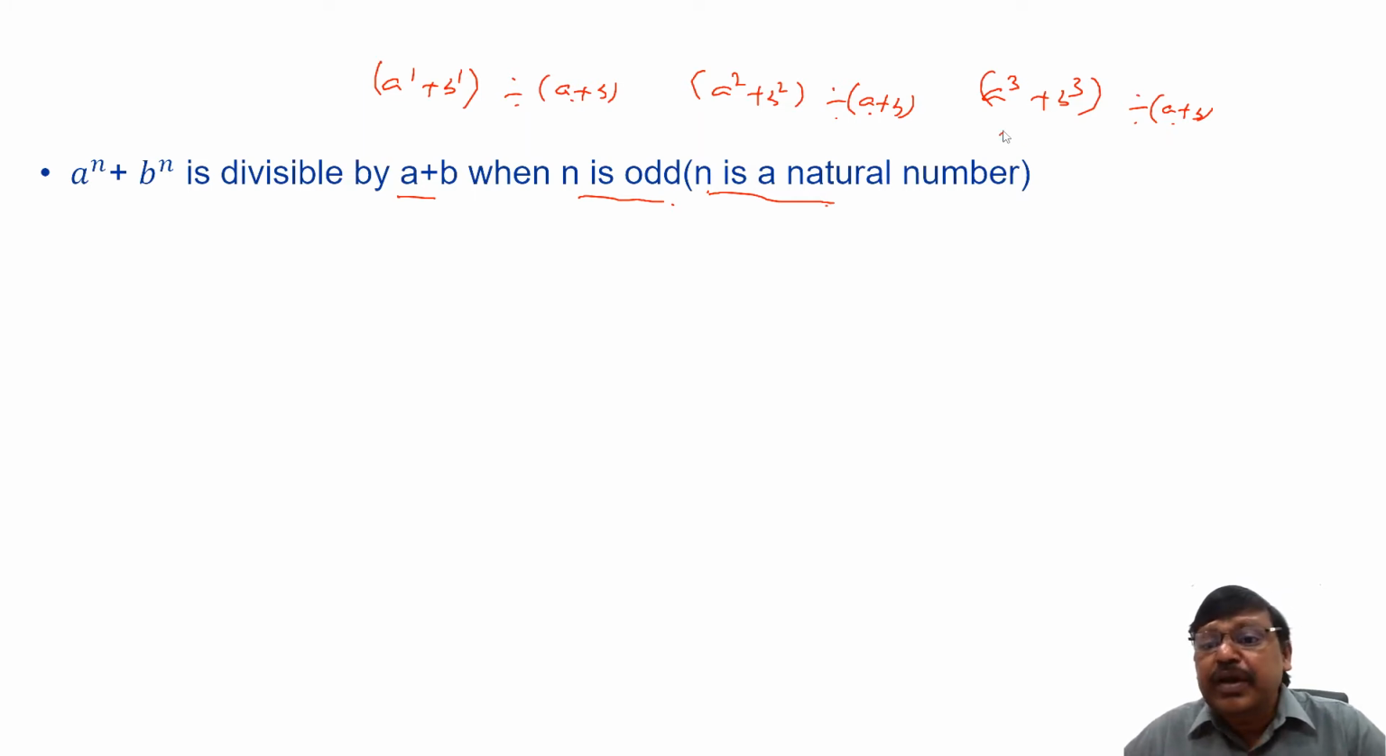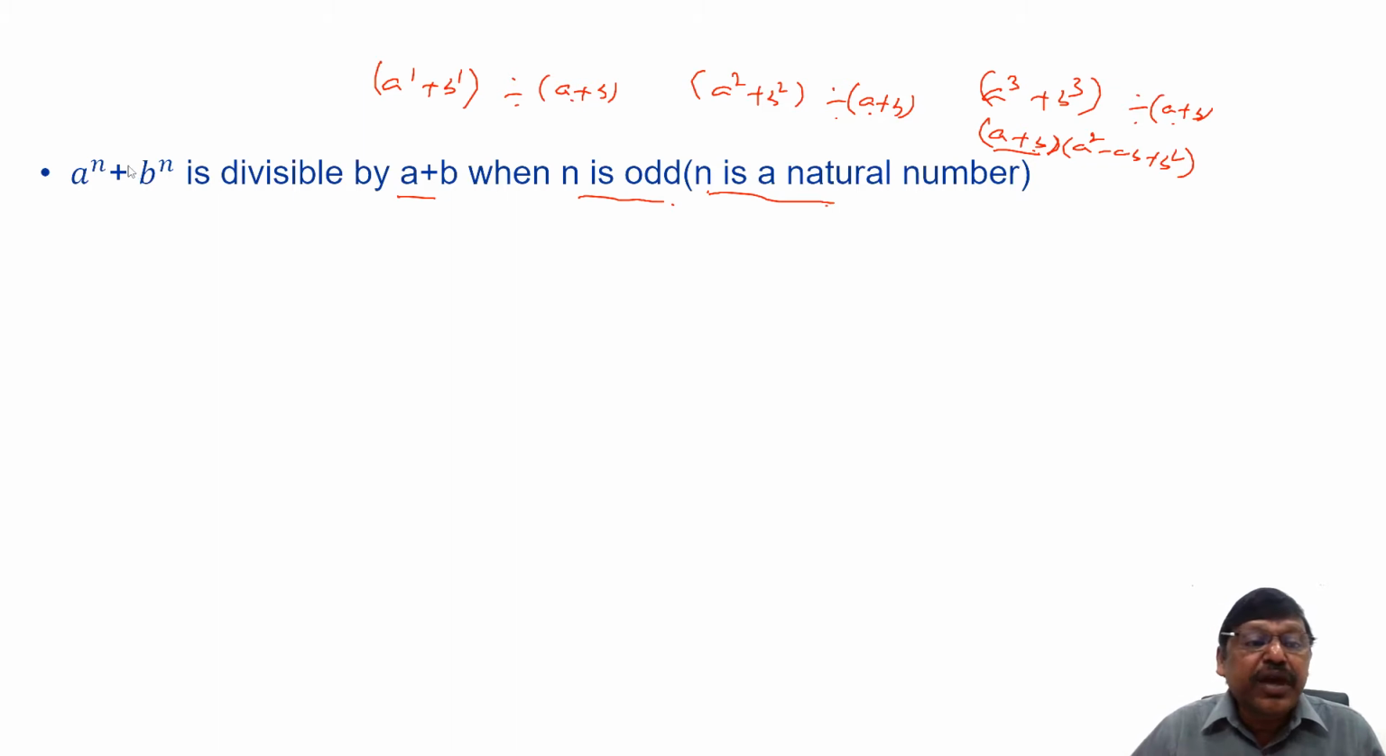How do we say that? If you recall the algebraic identities, a^3 + b^3 can be written as (a + b)(a^2 - ab + b^2). It is a multiple of a + b, so it is divisible by a + b. That's why a^n + b^n is divisible by a + b when the power is an odd number. That's the first rule.